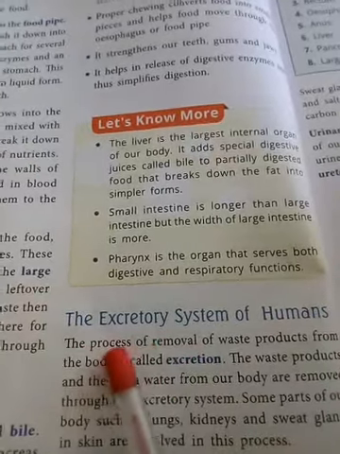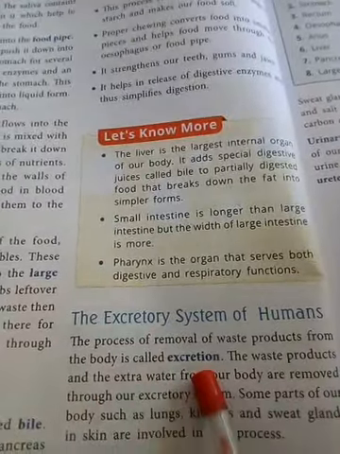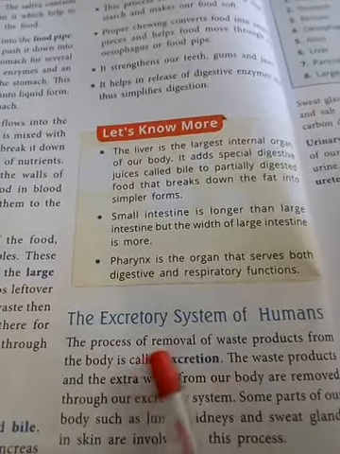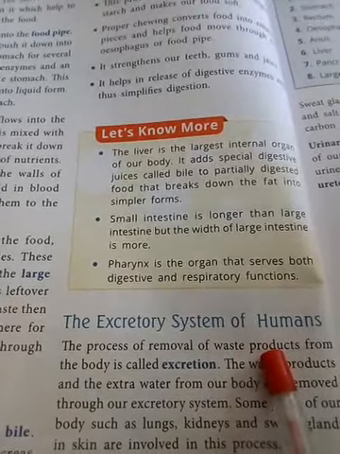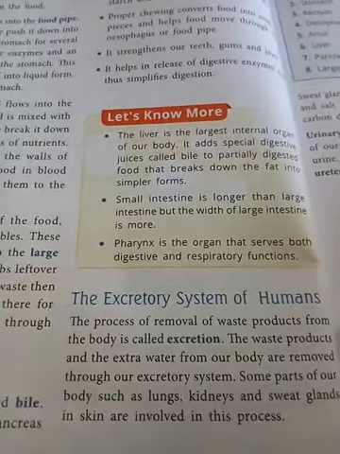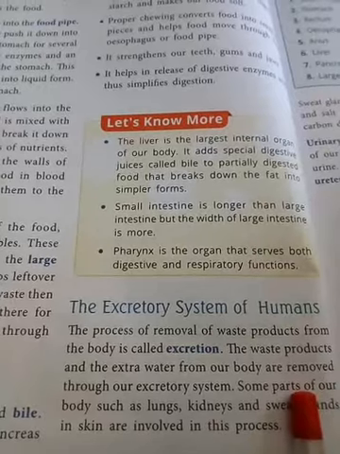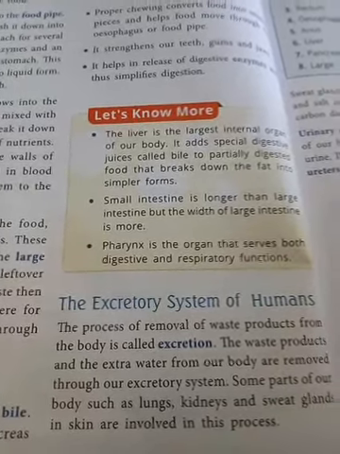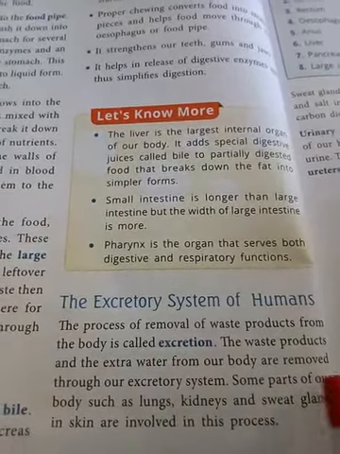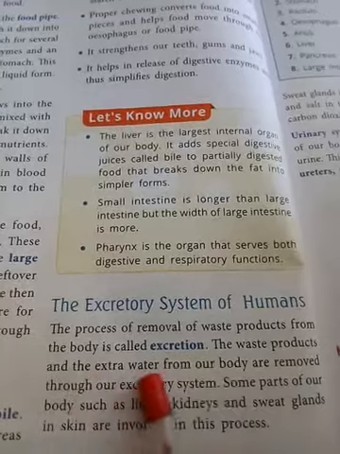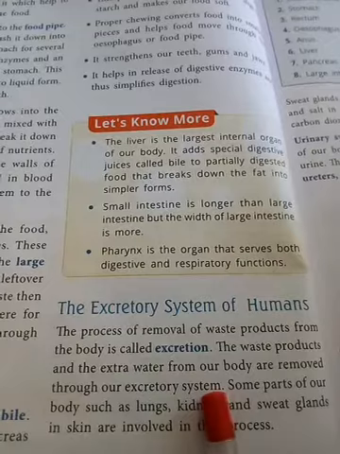The process of removal of waste product from the body by different parts is called excretion. The waste product and extra water from our body are removed through our excretory system.